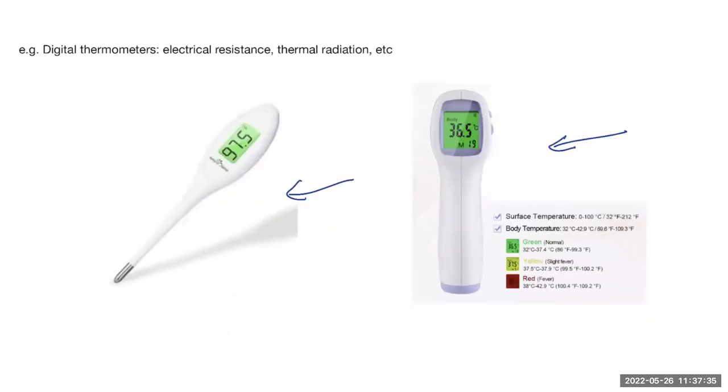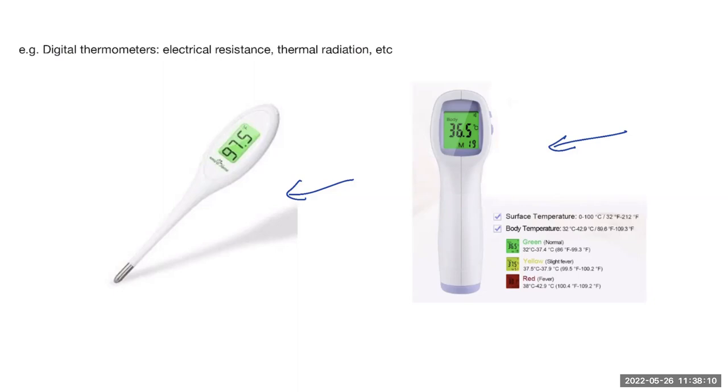All right? And the one on the right uses the electromagnetic radiation associated with temperature. Everything radiates electromagnetic waves at different temperatures. And the higher the temperature, the greater the amount of radiation you get. So what this thermometer does is that it captures the amount of electromagnetic radiation coming from your forehead, and the greater the amount of radiation it captures, the higher the temperature. Because there's a way to figure out the temperature given the intensity of the radiation.